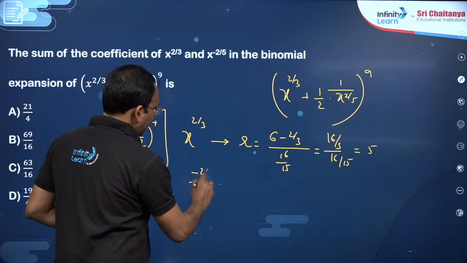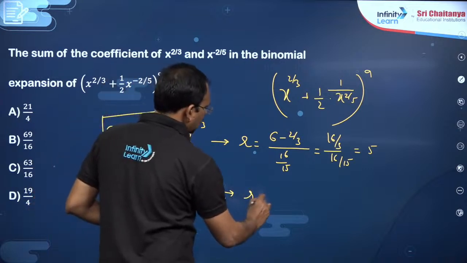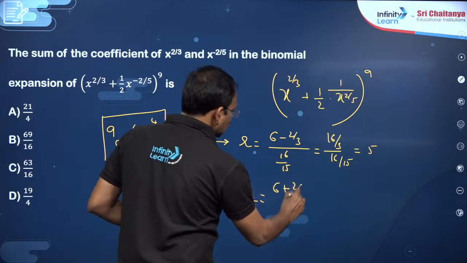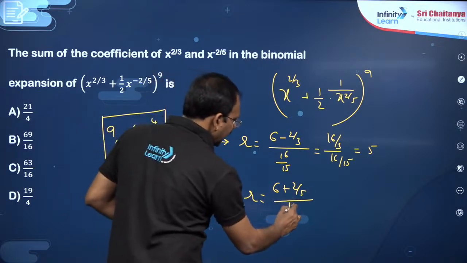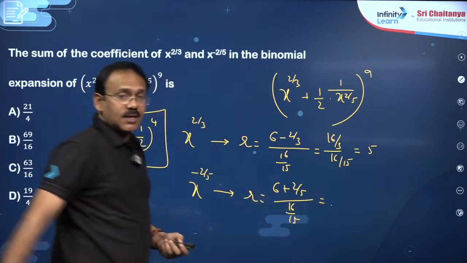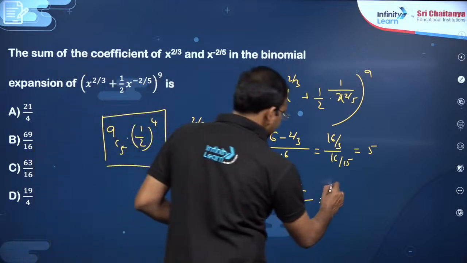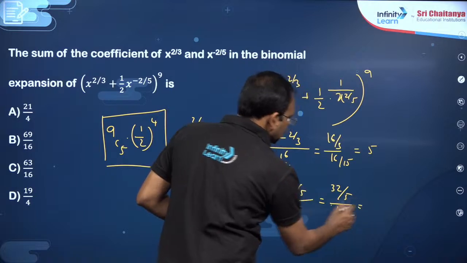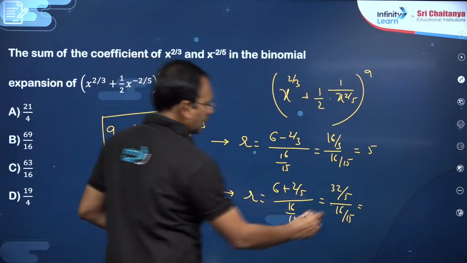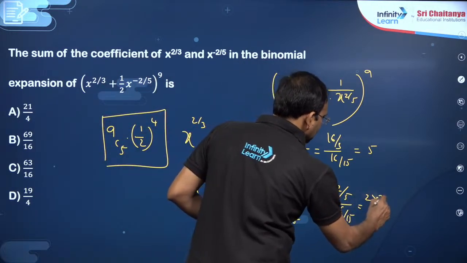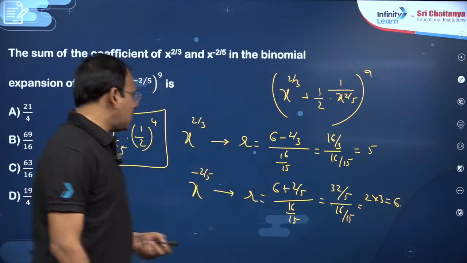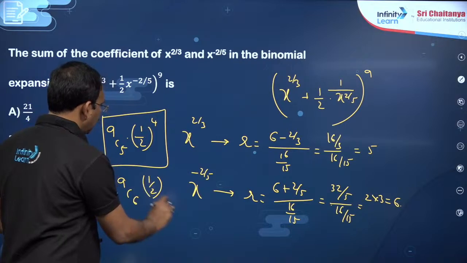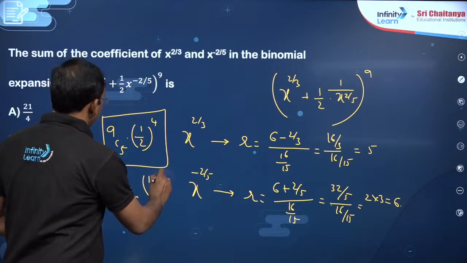To find the x power minus 2 by 5 coefficient, R is equal to NP is same, minus M will become plus 2 by 5, by P plus Q will remain 16 by 15 only. That is 32 by 5 by 16 by 15. 16 2 times, 5 3 times. So this is 6, my dear friends. So R is equal to 6 means you will get 9C6 into 1 by 2 to the power of, see, 9 minus 6 will become 3.